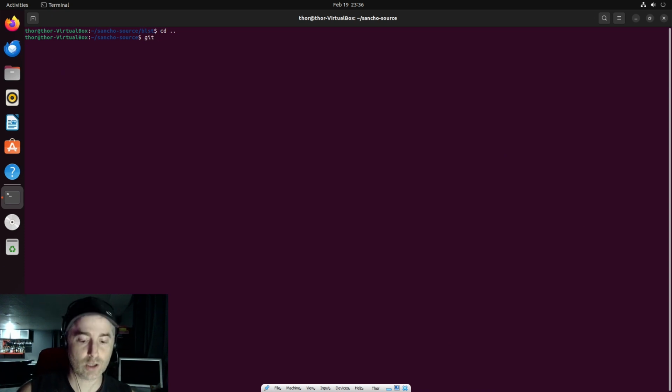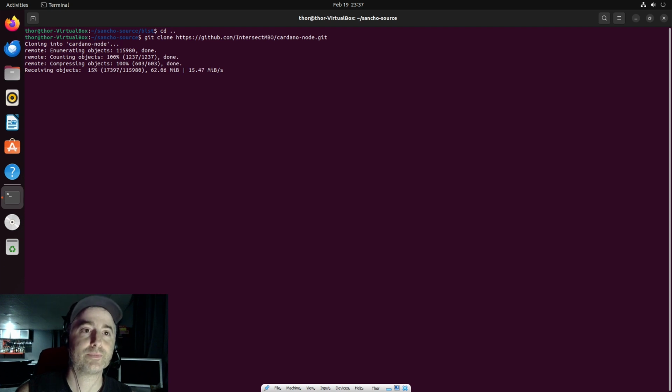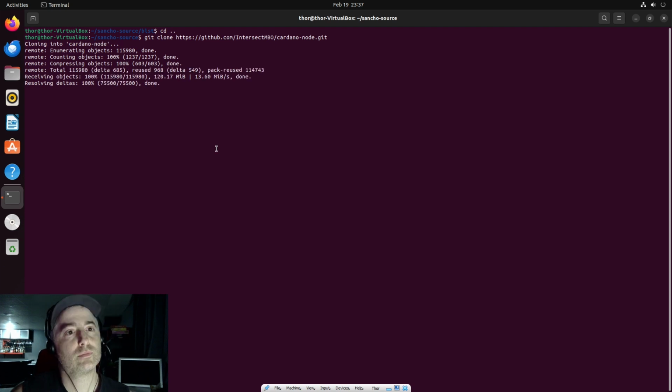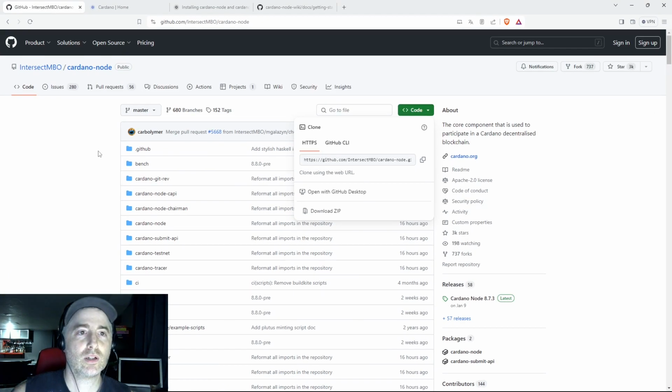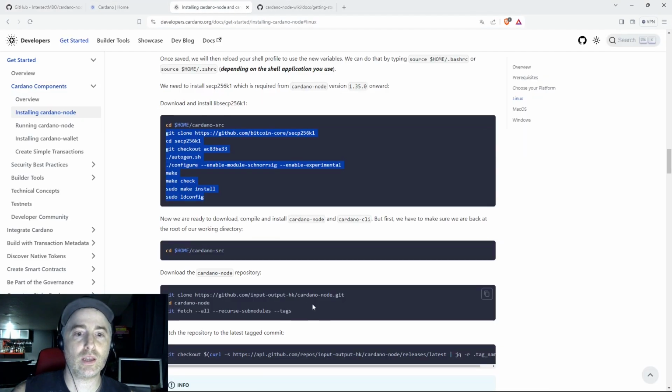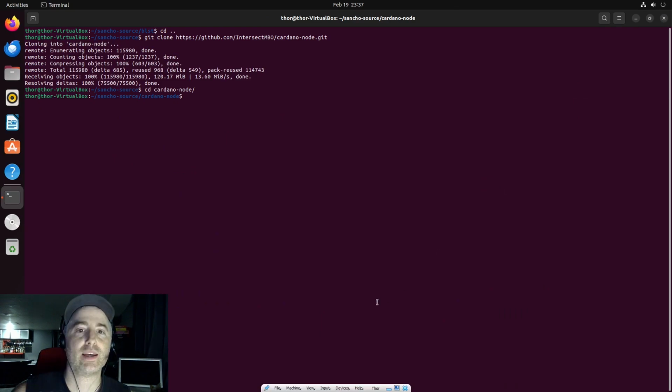Git clone the repository into my Sancho source directory. There you go. So I get in it. I'm inside the repository, which is now my directory. And I will git fetch --all --recurse-submodules --tags to fetch the tags.